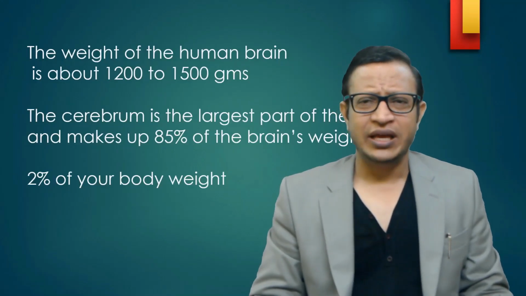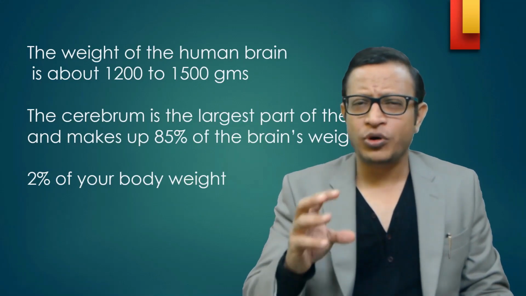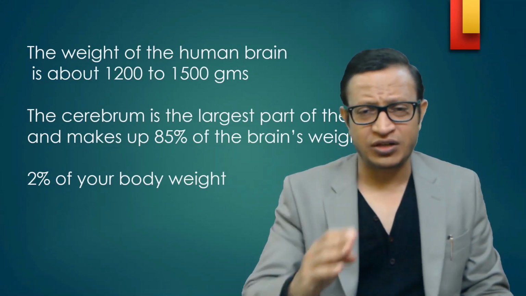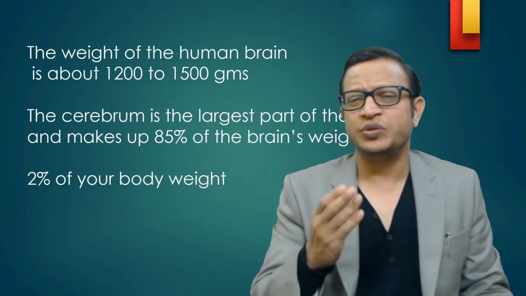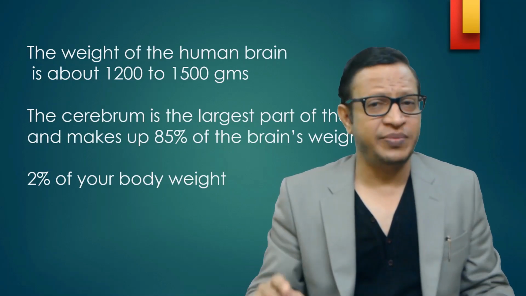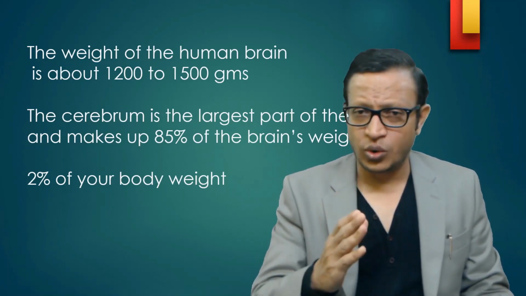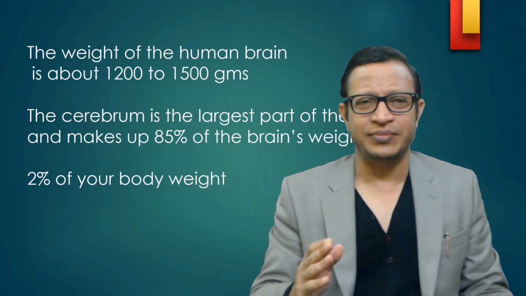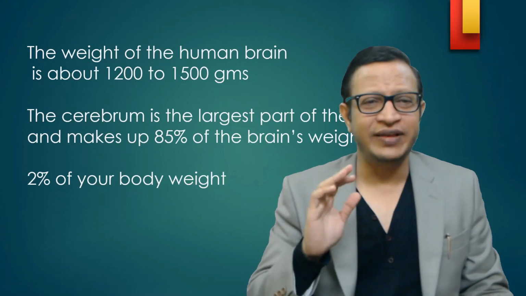Let's know the way the brain has been considered. The brain approximately forms 2% of your body weight. If you are 50 kg, it will be approximately 1 kg to 1.2 kg. So it's an approximation I'm talking about. Invariably, the weight of the brain is 1200 grams to 1500 grams, that is 1 to 1.5 kg. Roughly, we can talk about.